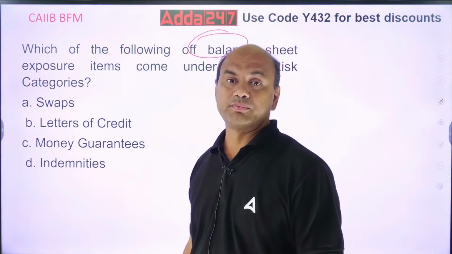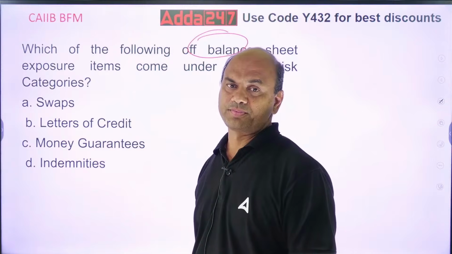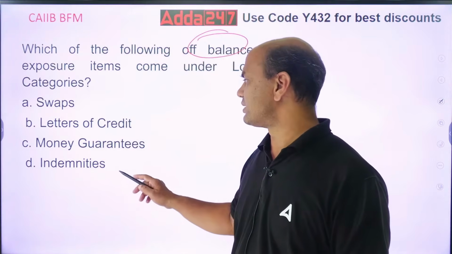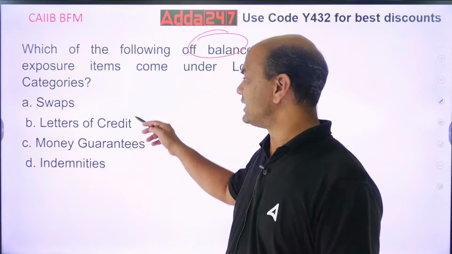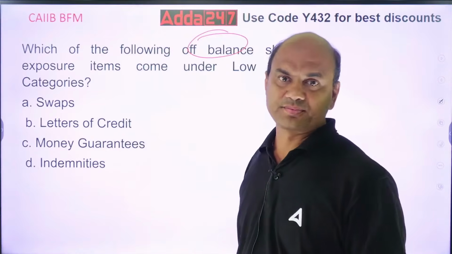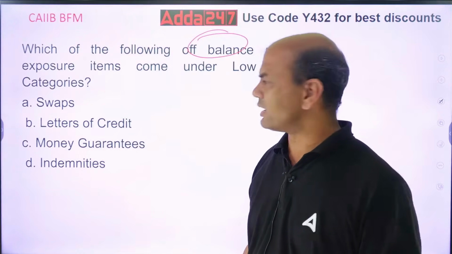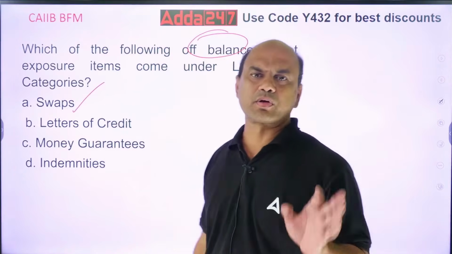Now I'll tell you, many of you will get confused over here. Many of you will answer indemnities, or you can answer LC. But the real answer is totally different. Real answer is swaps. Swap is the lowest risk product.